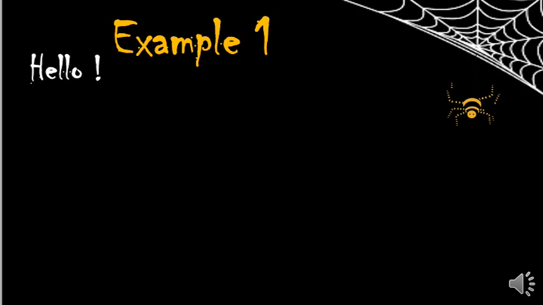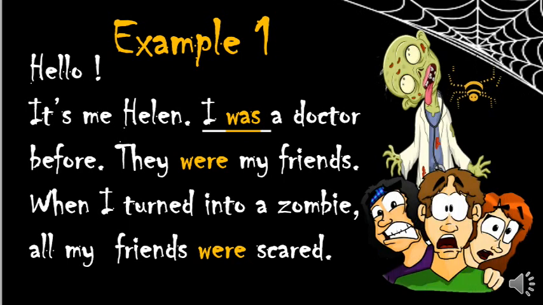Let's see an example. Example 2 for today, and the example 1 of was and were. Hello, it's me, Helen. I was a doctor before. They were my friends. When I turned into a zombie, all my friends were scared. Look at their faces. Everyone is scared of Dr. Helen. Before, he was friends with them. Poor Dr. Helen turned into a zombie.